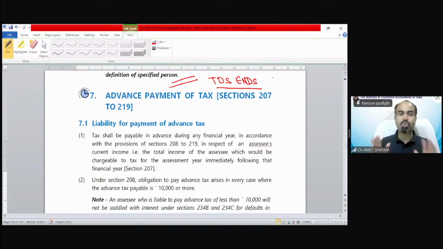Just a single solution, let me tell you: try to make short notes. Whatever sections we have gone through, only some specific points you have to learn in those short notes. Once or twice you will revise those short notes of deduction and TDS. Definitely you will feel that these topics are not that difficult. Okay. Next topic is advance tax. This is, in my opinion, really interesting to understand, and this is logical also. It's a single topic, advance payment of tax.